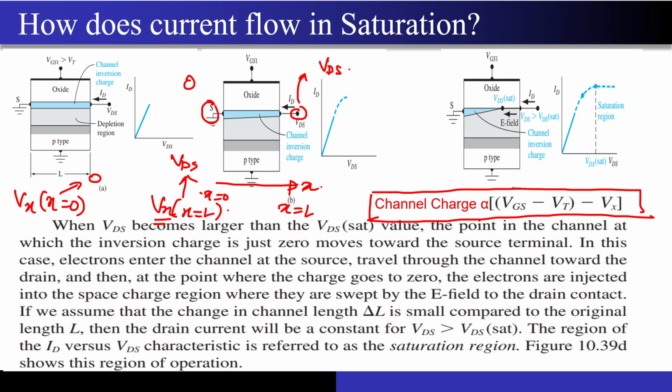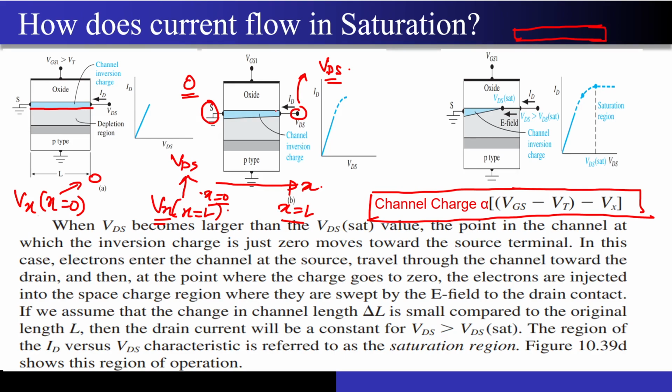I will just repeat it once again. As I move from x equal to 0 to x equal to L, my potential in the channel changes from 0 to VDS. Now what is the consequence of this phenomenon? Normally we would have drawn the channel as completely flat, an exactly uniform channel, a perfect rectangle.